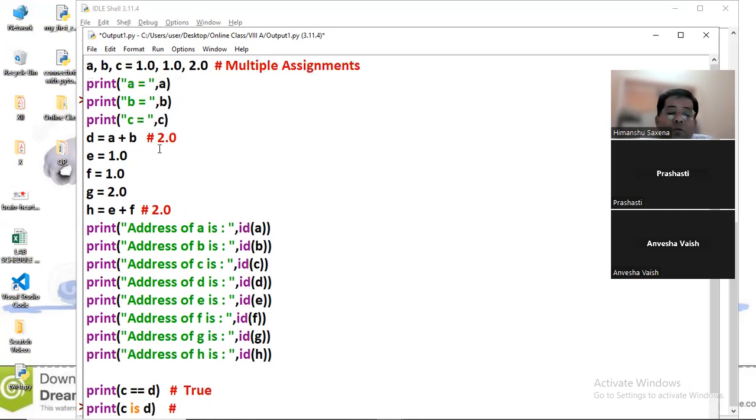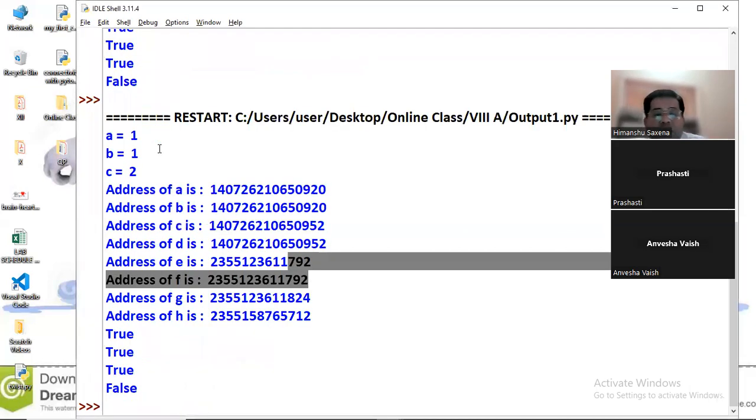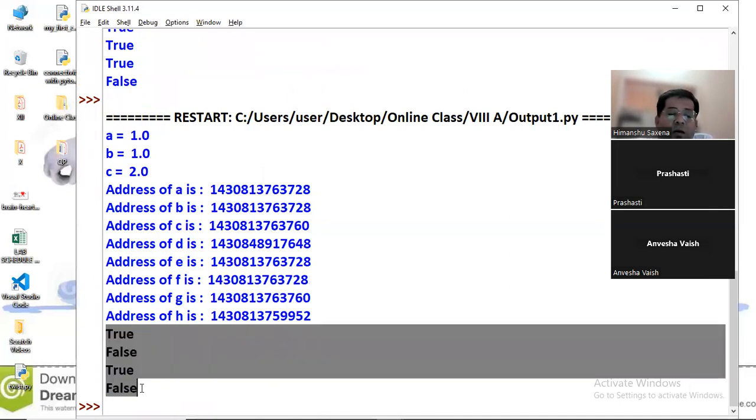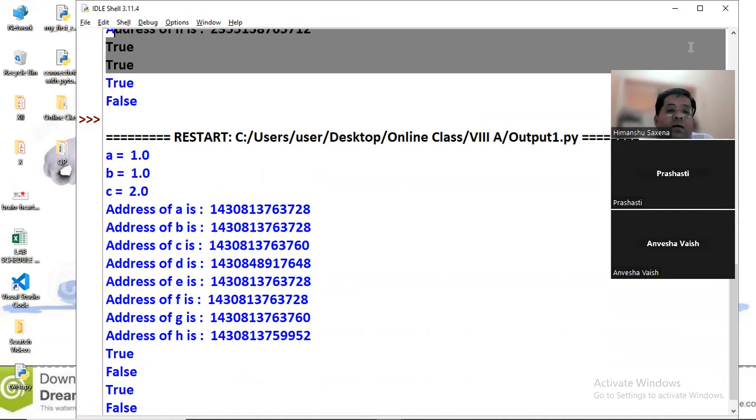And the next one is c is d. Let us quickly see the result first. Yeah, true, false, true, false. The identity operator is saying it's false when we are adding the float values.